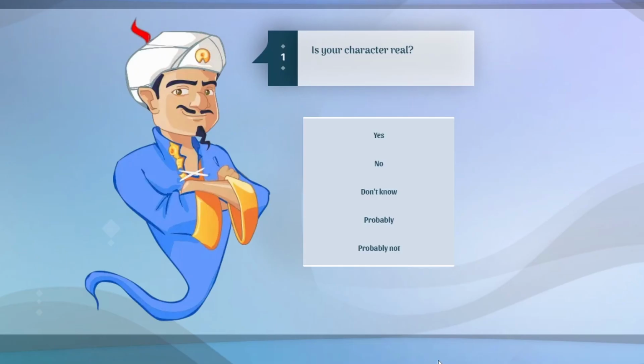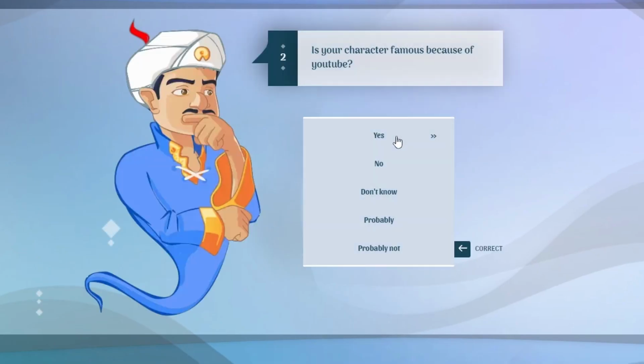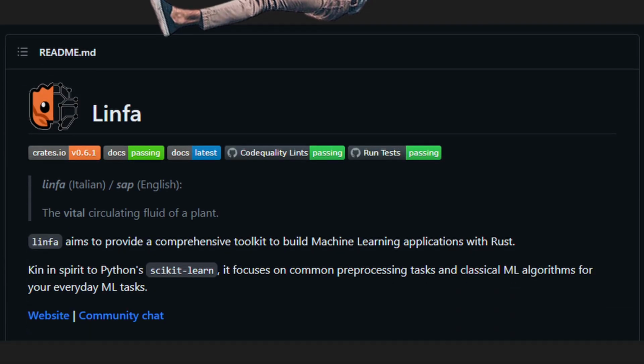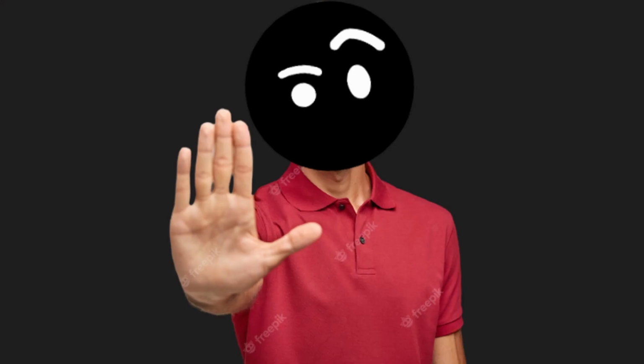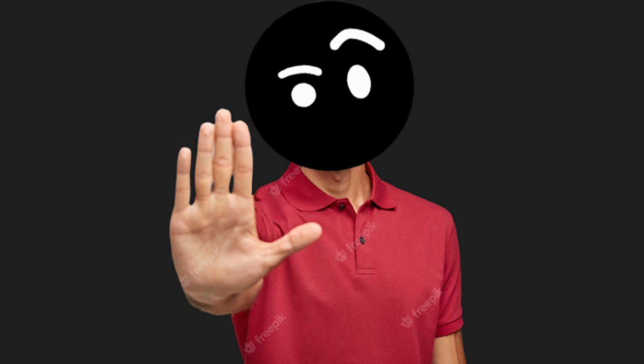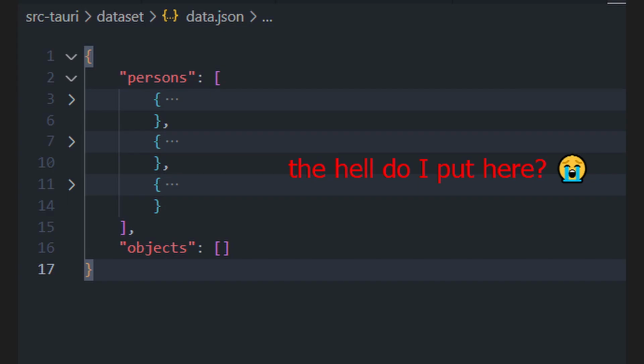Now that we got the front end partially done, I move to the back end. In order to achieve the way Akinator guesses, I would need machine learning. I eventually landed on Linfa, which is a project that aims to provide machine learning algorithms in Rust. But before we get into that, nah, don't worry, this is not a sponsored segment. Before we get into that, I had to figure out how the dataset will even look like.